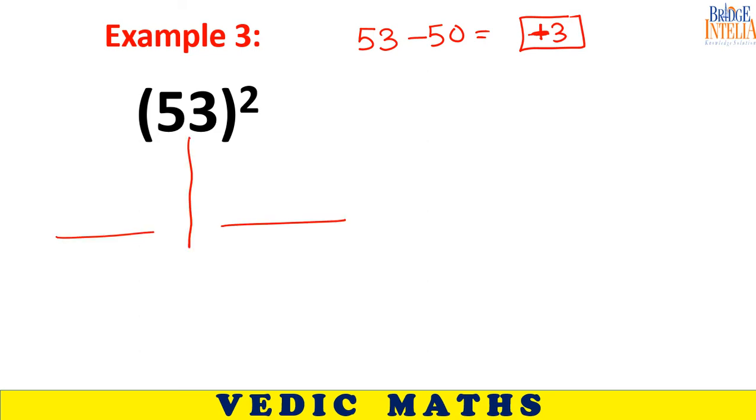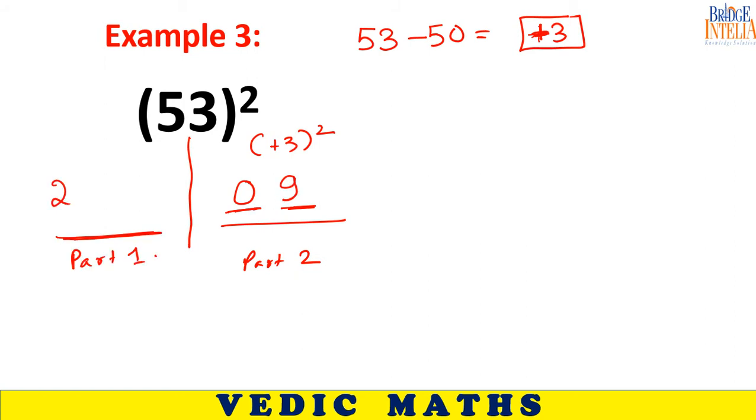So otherwise the strategy is same. This time you are getting here plus 3. So part 2, plus 3 square, keeping in mind that there has to be two spaces to be filled. So plus 3 whole square is equal to 9. So instead of 9, I would be writing here 09. Now the question is, what should I be writing here? Same strategy: 25 plus answer.